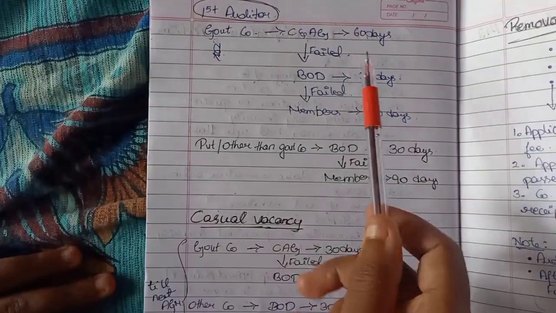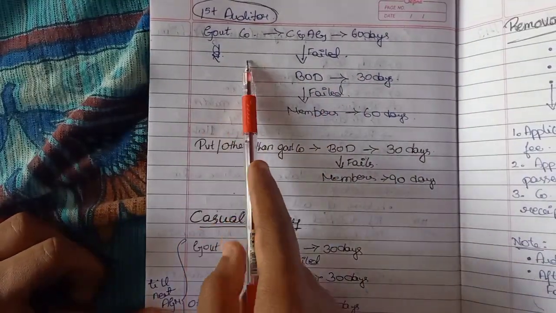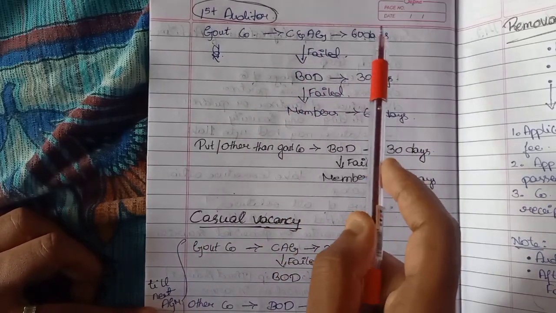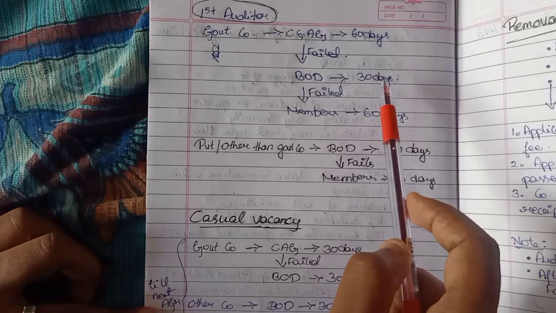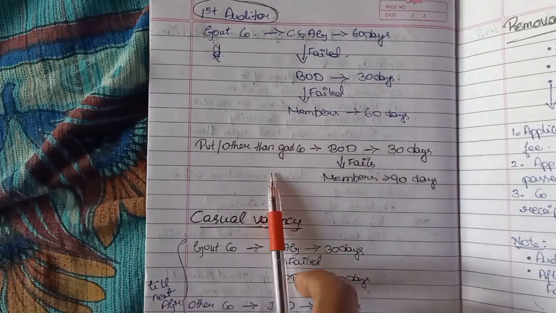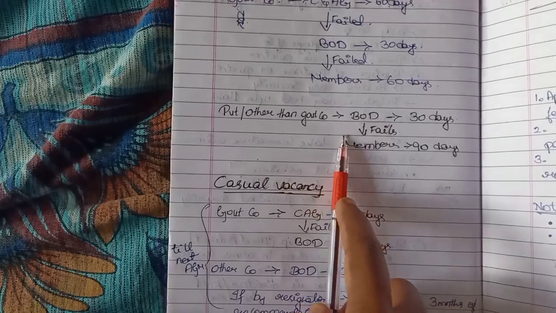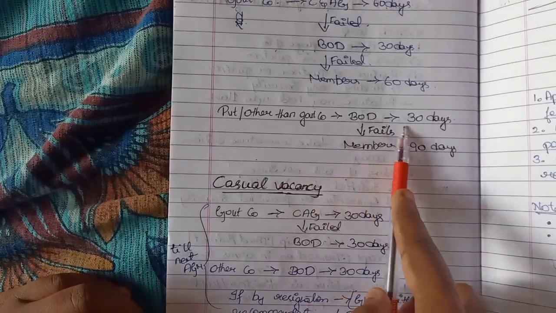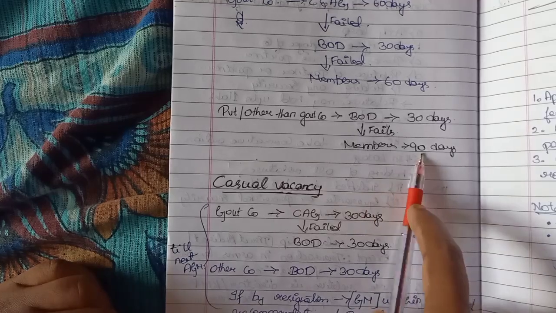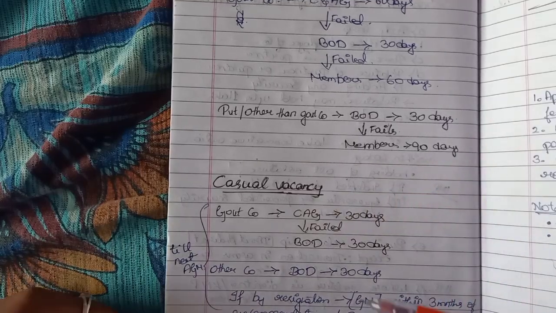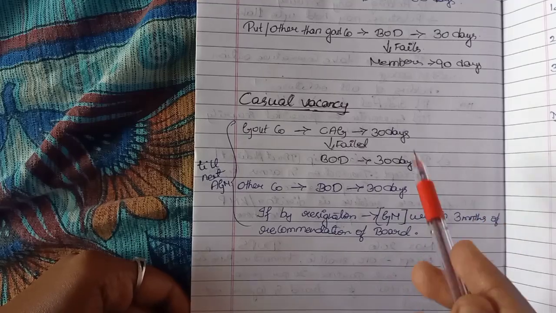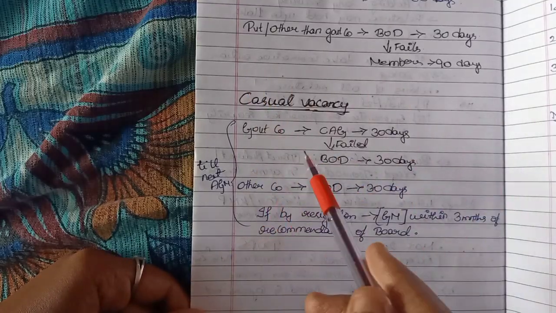Next, the first auditor in case of a government company, the CAG, will be appointing in 60 days. If failed, the BOD will appoint within 30 days. If failed, members will appoint within 60 days. In a private or other than government company, the BOD will be appointing in 30 days. If they fail, members will appoint within 90 days. We have seen this, but we will be seeing this in detail in the chat form.